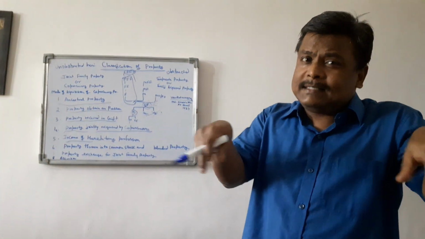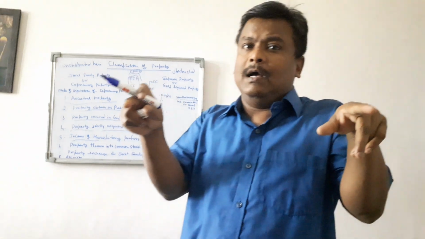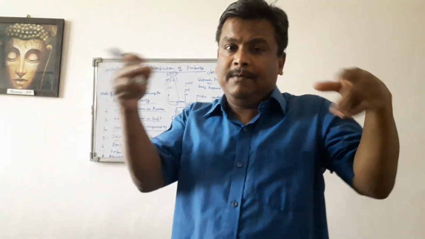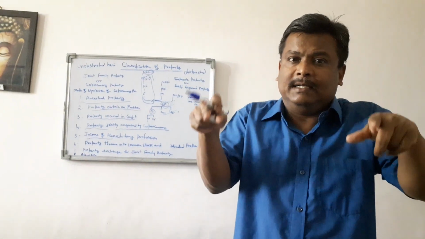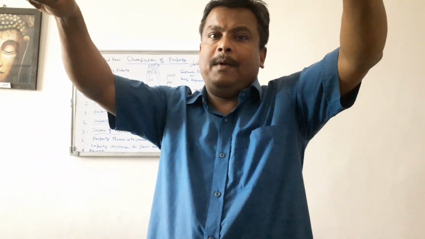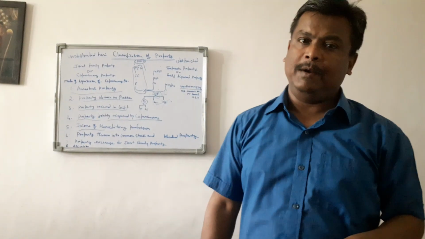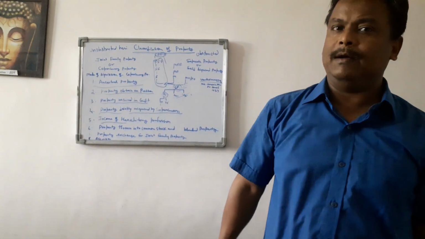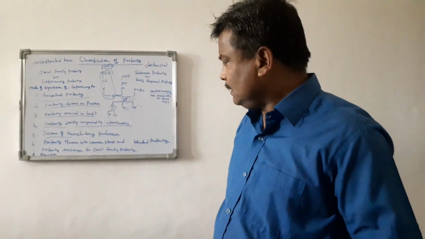But here the intention of the person will be the paramount consideration. If I have blended my property with the intention that after the blending it would be treated as joint family property, then the property will be treated as his joint family property. Otherwise, it will be treated as his separate property. So intention would be the paramount consideration.